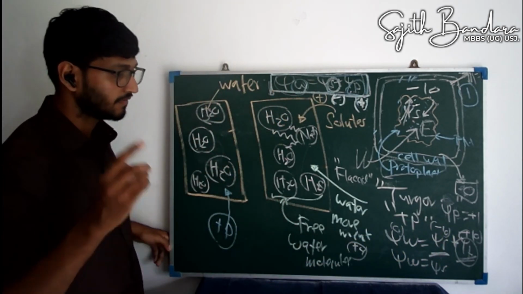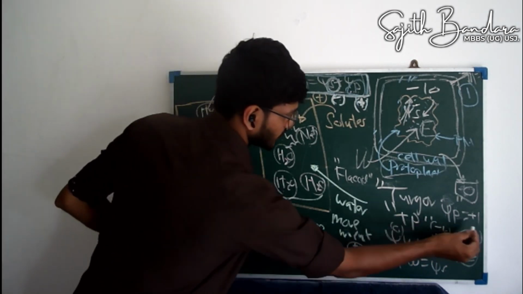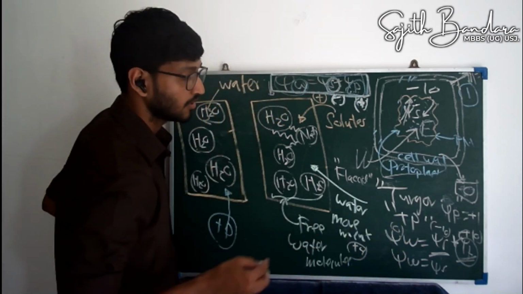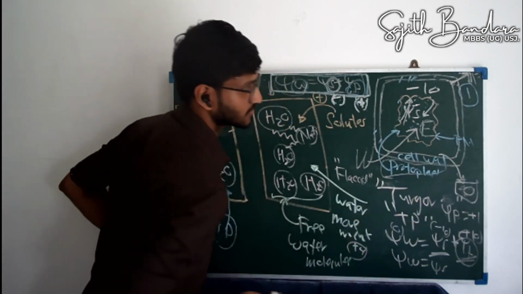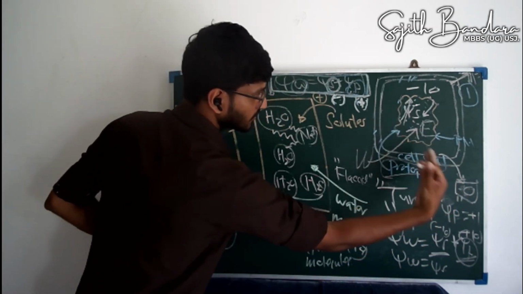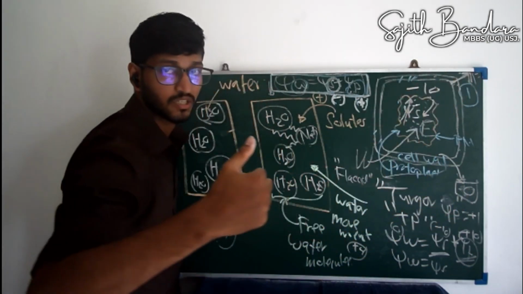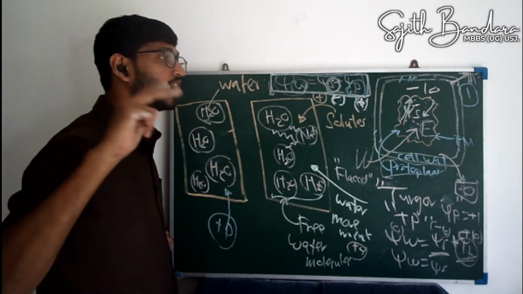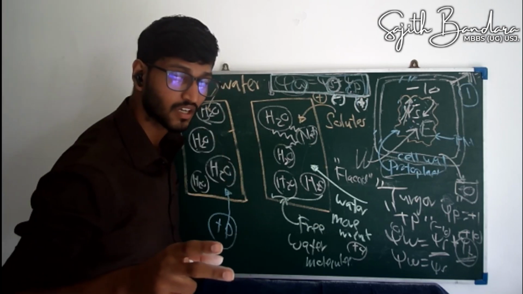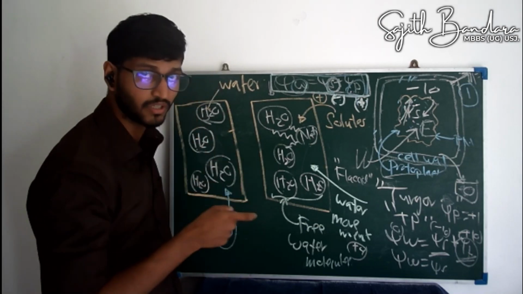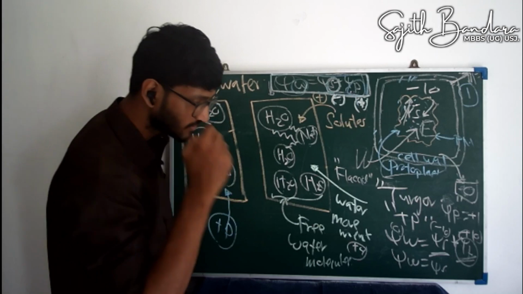Got the idea? That is where you get psi w as 0. So water comes in, this expands, initially it becomes plus 1, then plus 2, ultimately it becomes plus 10. When it becomes plus 10, psi w, the water potential, becomes 0.